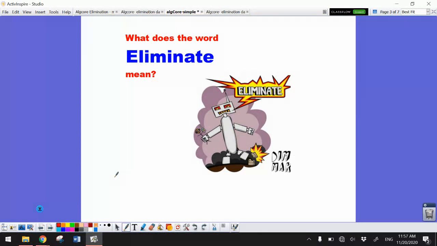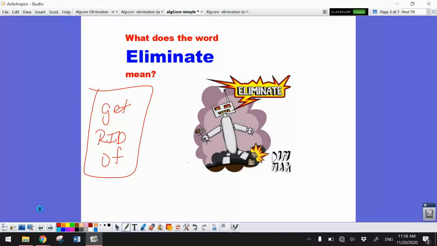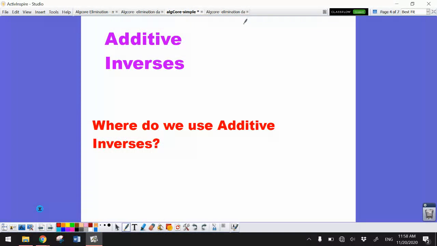As we start to talk about the elimination method, we need to talk about what eliminate means. Eliminate means to get rid of something. So in math, how do we normally get rid of something? Anybody have any ideas? Hopefully you're thinking, wait a minute, I remember. When we're solving equations like x plus 5 equals 10, if I subtract 5 on both sides, didn't I cross this out? Crossing that out is technically eliminating, because it made a 0.